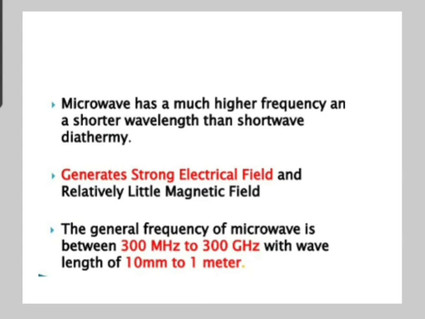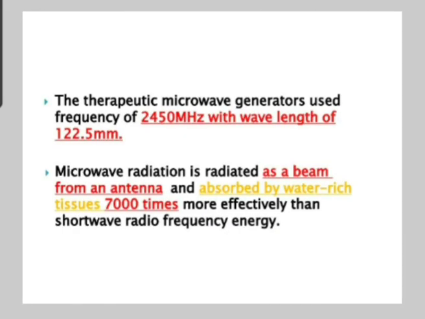The general frequency of microwave is between 300 MHz to 300 GHz with wavelength of 1 mm to 1 meter. Then the microwave generator uses a frequency of 2450 MHz with a wavelength of 12.25 cm. The microwave radiation is radiated as a beam from an antenna and absorbed by a water-rich tissue 7,000 times more effectively than a shortwave radio frequency energy.